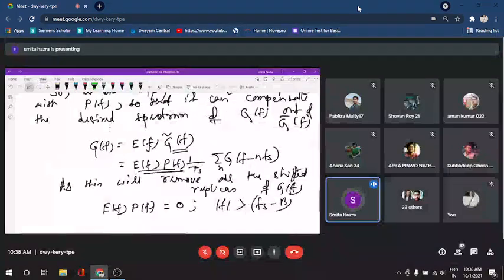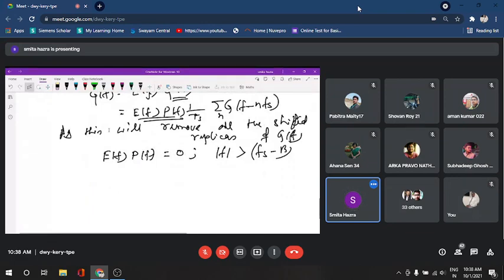And within the B value, what will be the criteria for distortionless selection? That means we are not driven by any distortions.